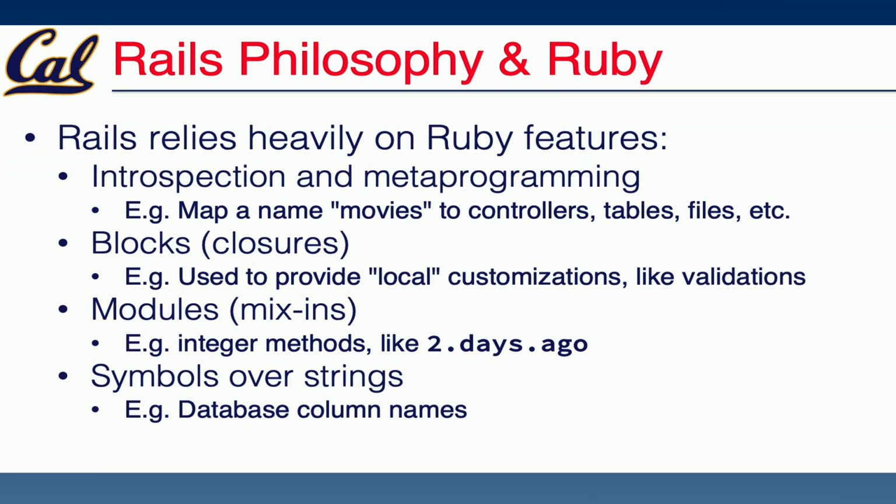And finally, Ruby symbols are commonplace in the Rails framework. In most places within Rails, instead of using strings, we'll use symbols to connote that this piece of data is something structural about our application. Database column names will be symbols and not strings. Inherent properties like ID we'll use as a symbol and so on. So that is how we should think about Ruby and Rails together.